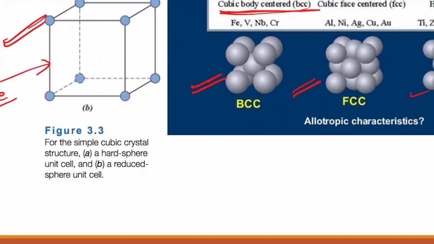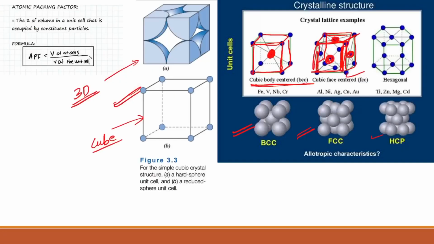Now here the question is, the atomic packing factor is highest in which of the following cubic lattices. So right, here you can see that the correct answer should be face centered. It contains more number of atoms, so it occupies more atoms, right? That's why atomic packing factor for face centered cubic structure is highest in cubic lattice system.